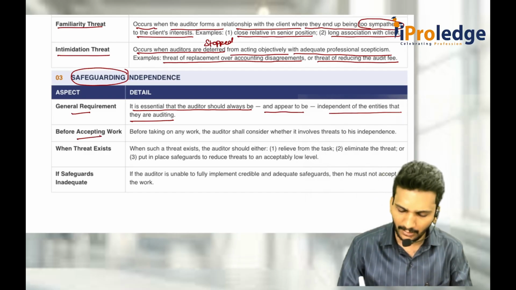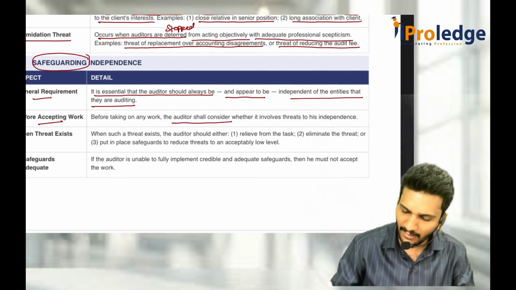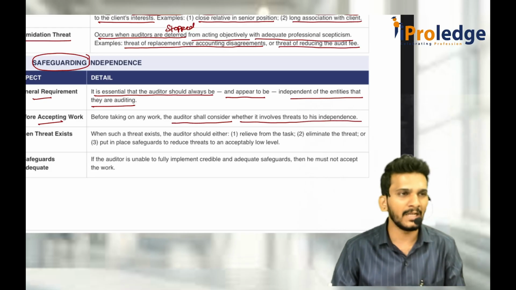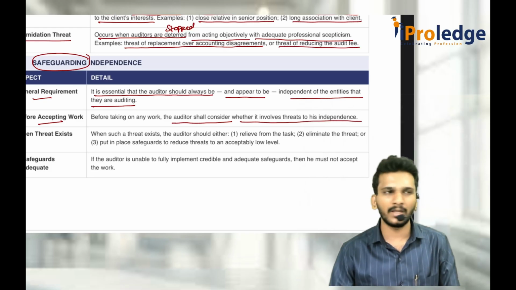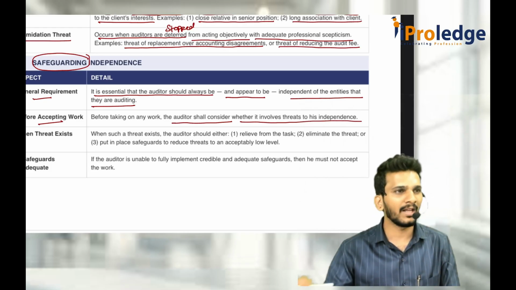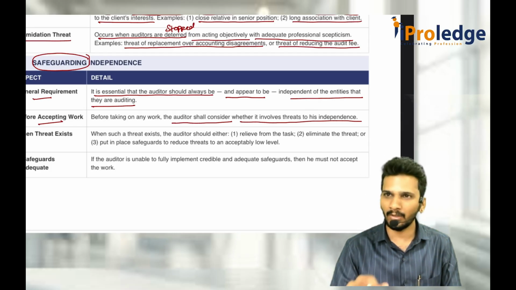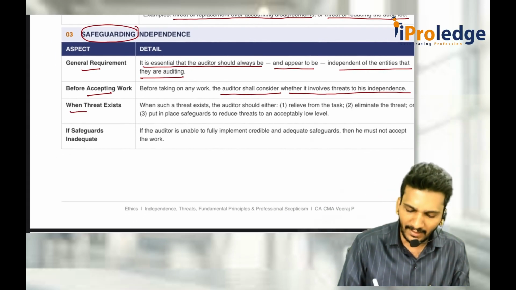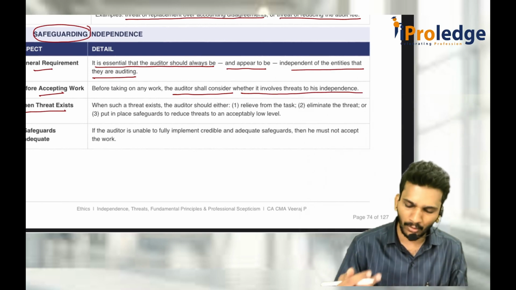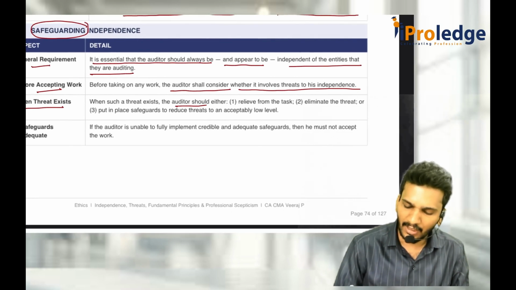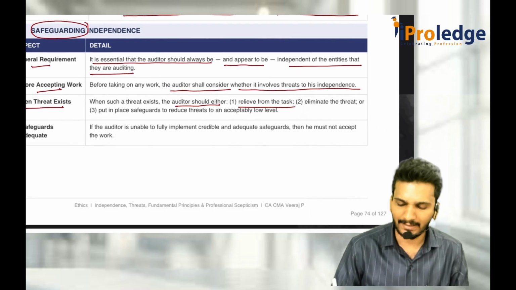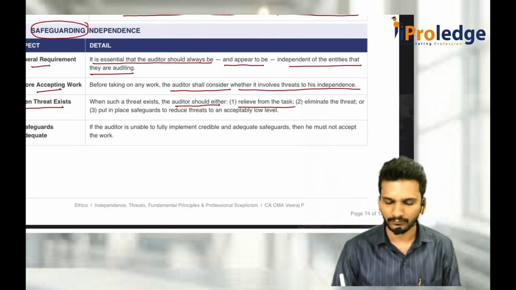Before accepting the work, the auditor shall consider whether it involves any threats to his independence. Is there any person related to the company? Did I do any other work already in the company? Self-review threat, all those things. You consider those things. When you come to know that a threat exists, then what should the auditor do? Relieve from the task. What does relieve from the task mean?